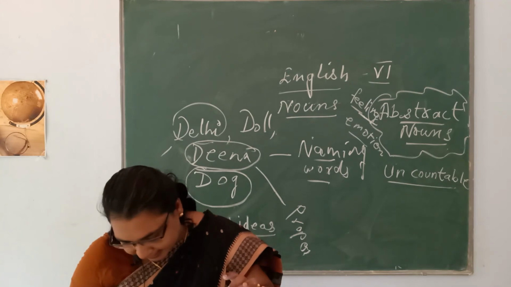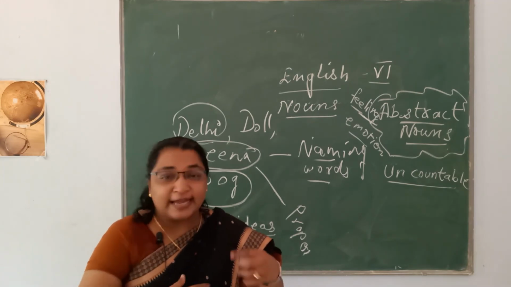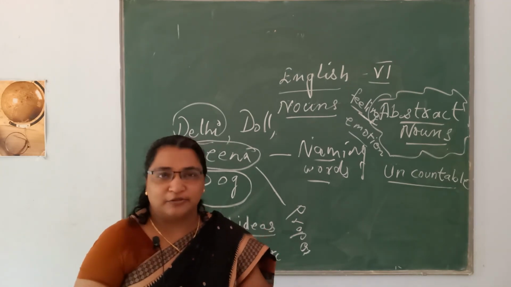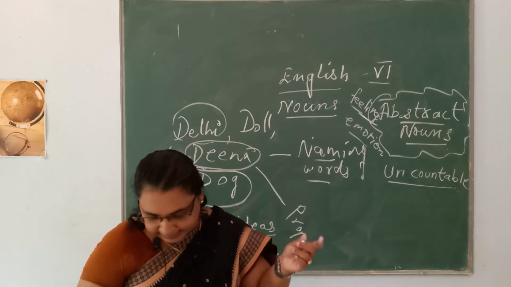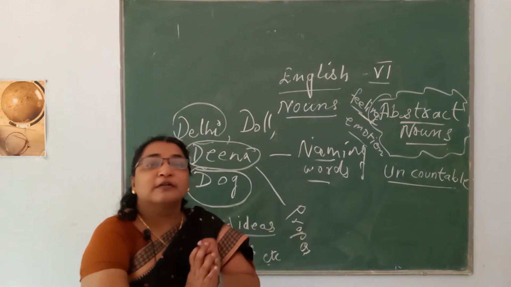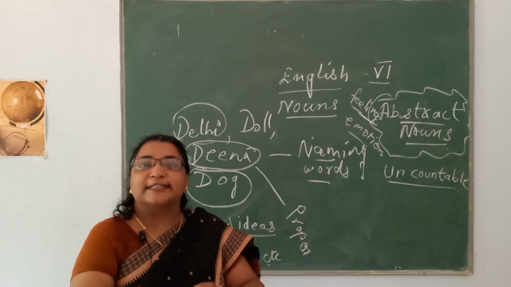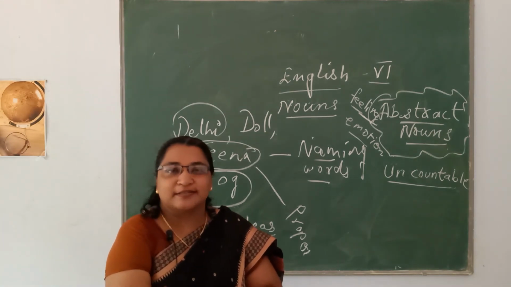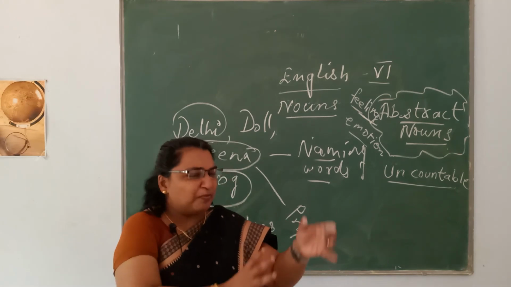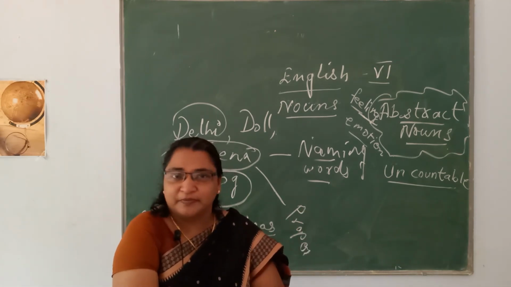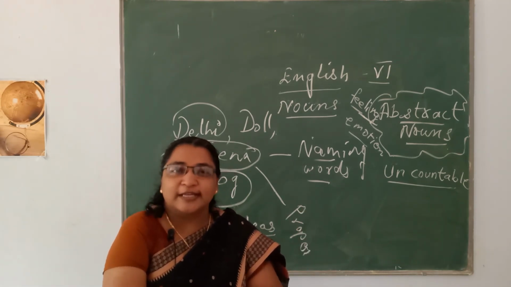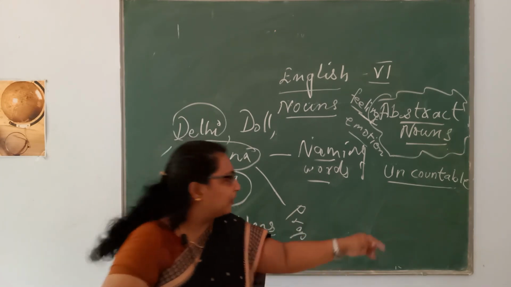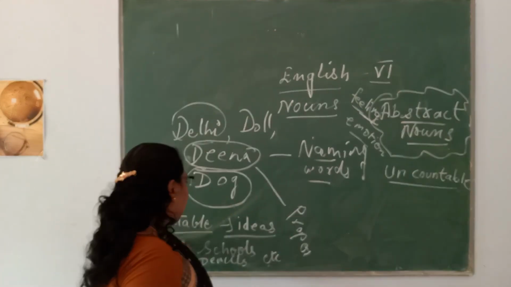Next comes lies. How many lies did you tell today? That is coming under abstract noun, but it is countable. All right. Next is troubles. You are a troublesome boy. How much trouble you have given me? Did you understand?